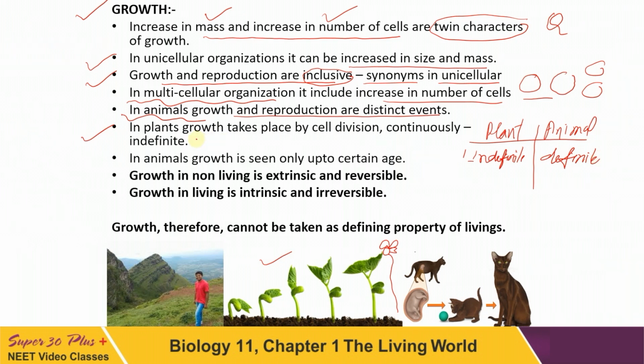In case of plant, growth takes place by cell division. That is, the growing regions are specified in plant. These are localized, let this be the stem tip, let this be the root tip. These are the regions because of which the growth is there, and the growth is continuous in case of plant. In case of animals, you see that animal used to grow only for a certain age.